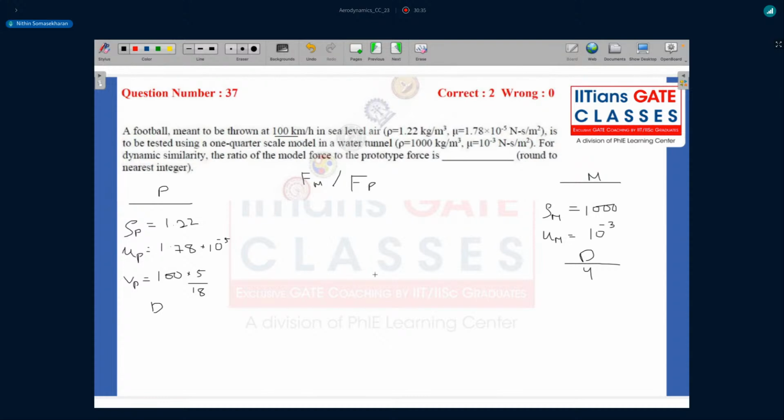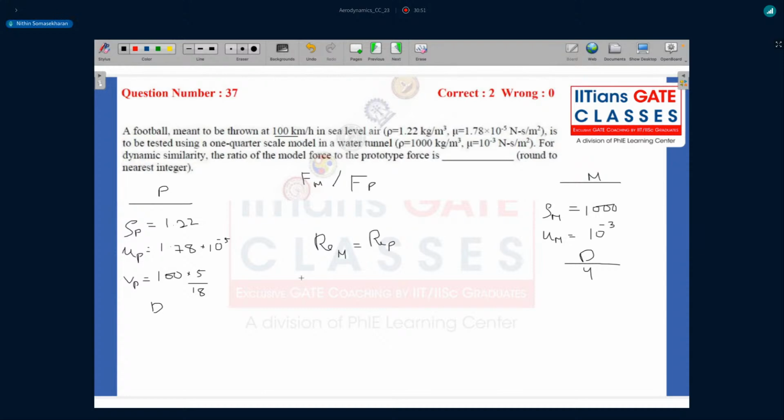All right. So if I enforce Reynolds number similarity, dynamic similarity over here, the Reynolds number of my model should be equal to the Reynolds number of my prototype.